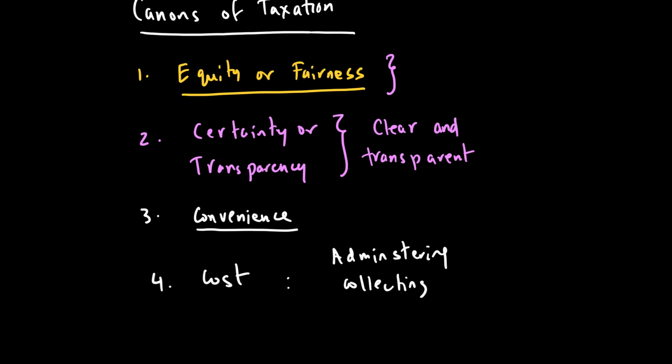So the cost of administering and collecting taxes needs to be as low as possible. Taxes should not be expensive to collect and should not discourage businesses because it's extremely expensive to collect taxes. It should be collected in a very low cost manner so that most of the benefit can go toward government spending on public and merit goods.